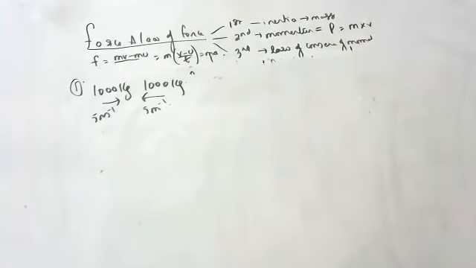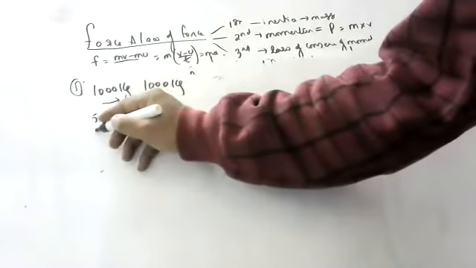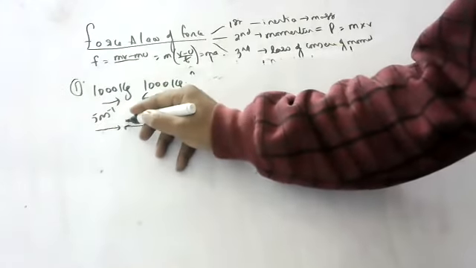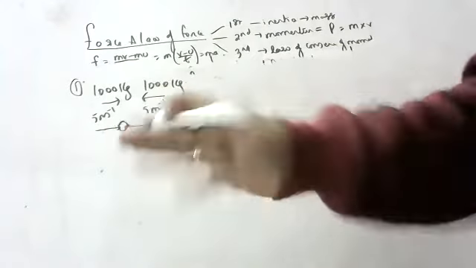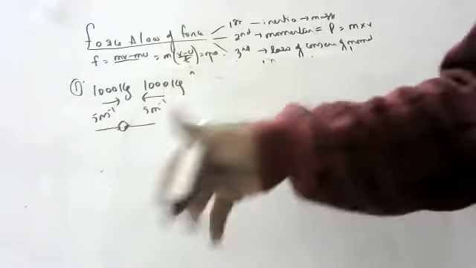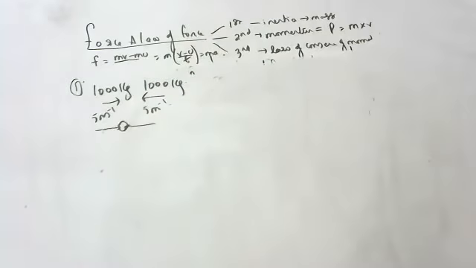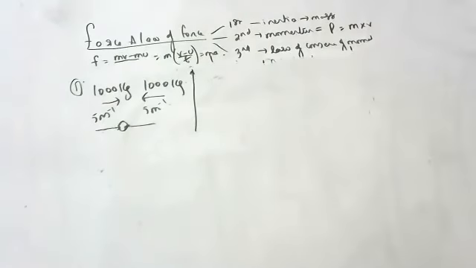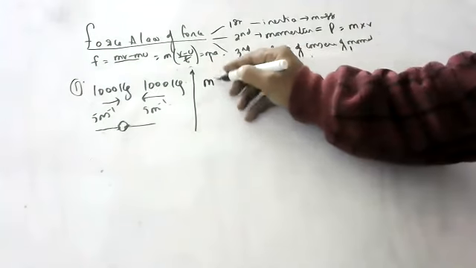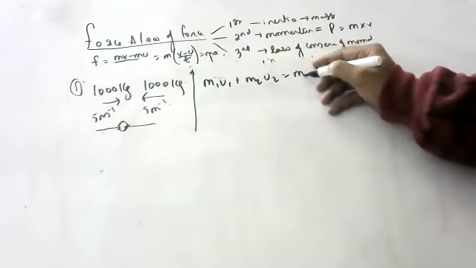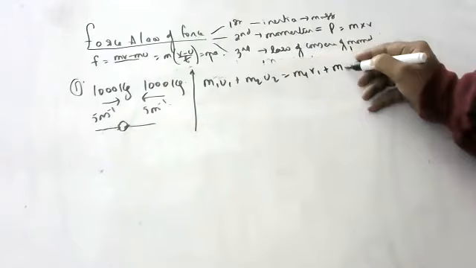I know you didn't understand, so I'm saying it slowly. See here, this car is moving like this, and this car is moving like this. After collision, they stick to each other. After sticking, what is the velocity of their movement? First of all, tell me what formula you are going to use here. Conservation of momentum: M1 U1 plus M2 U2 is equal to M1 V1 plus M2 V2.